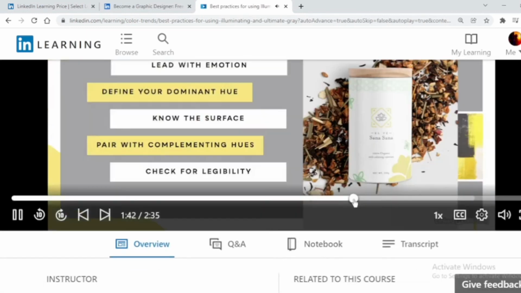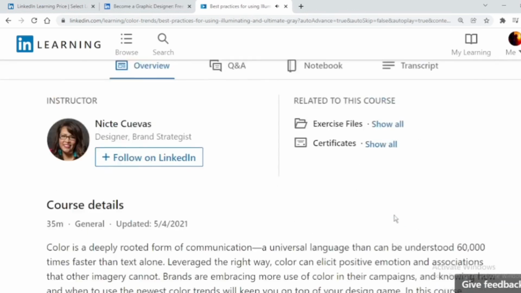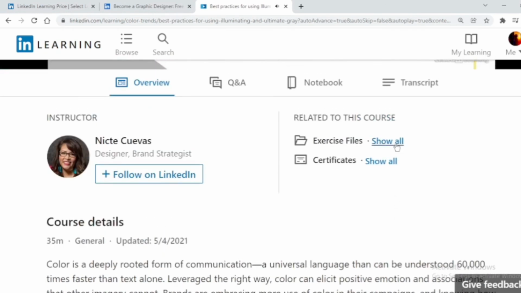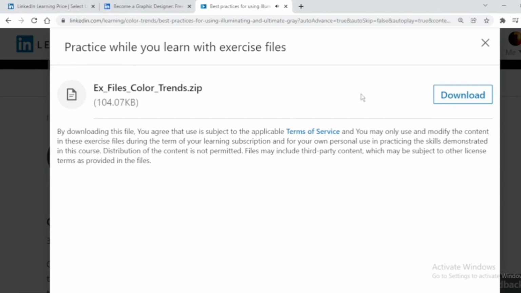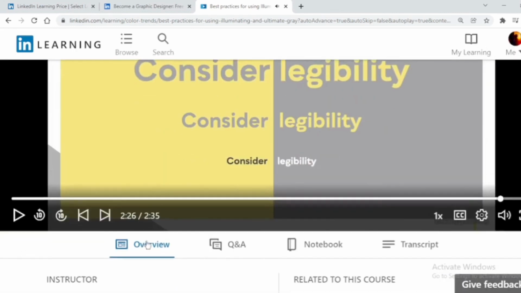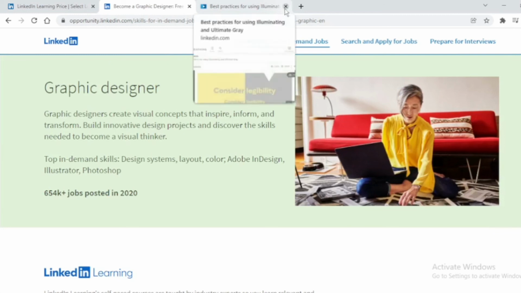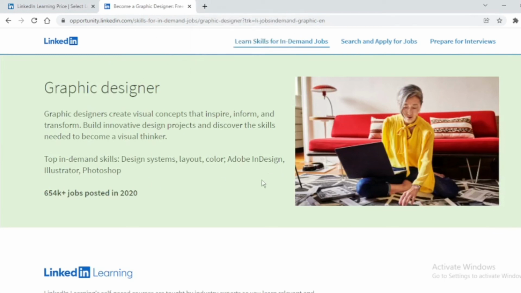If they are showing a 1 month free trial, just ignore it. If you get it, you will be benefited, because after getting 1 month free, you can see this. All the course content I am getting, so this is a good thing. Remember, after completing a graphic designer course, you will be able to apply to some jobs whatever you want.